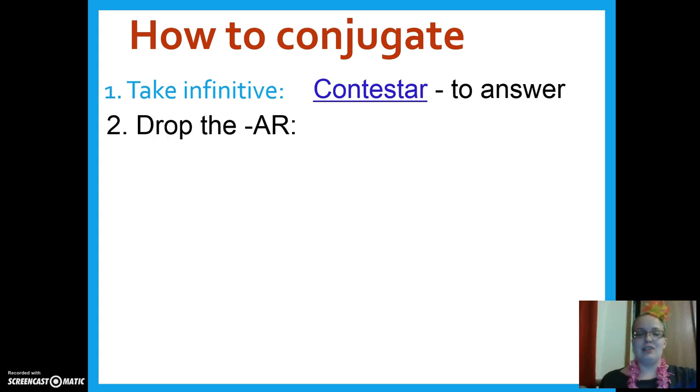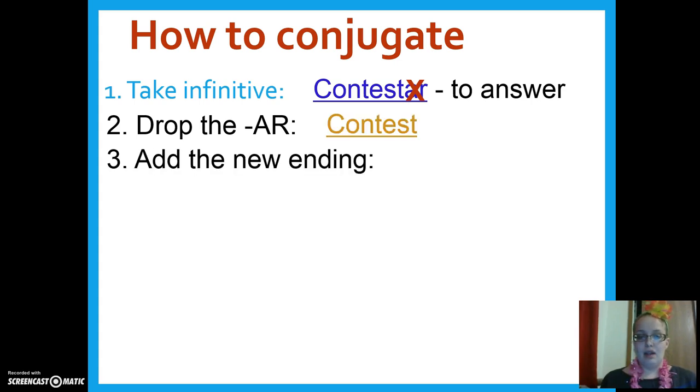The second step is to drop the AR. So we're going to cross off the AR and contestar. Our next step is to add the new ending. Because when we dropped the AR, it left us with contest, C-O-N-T-E-S-T. And the third step now is to add the new ending.